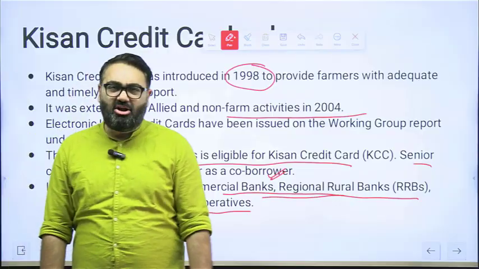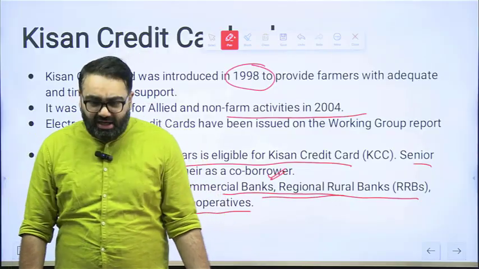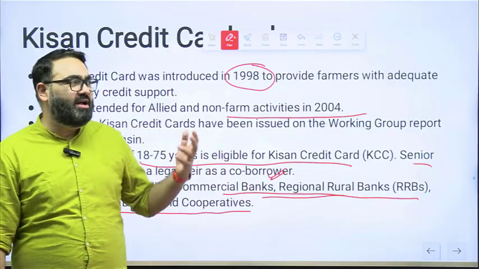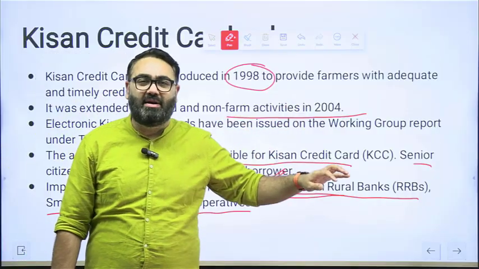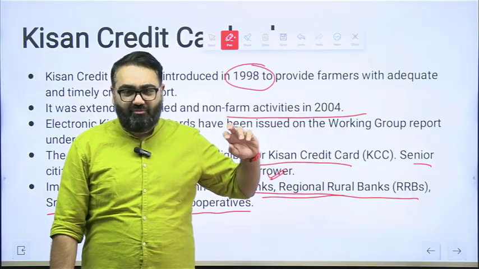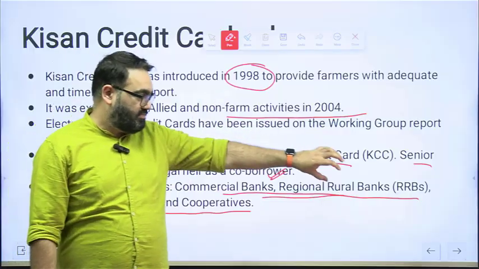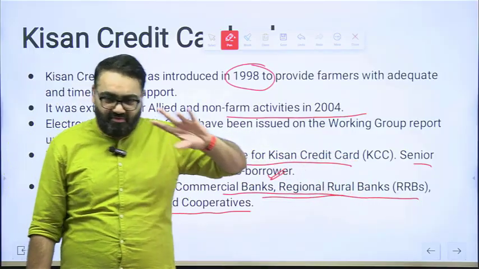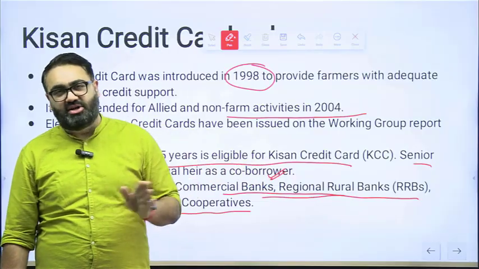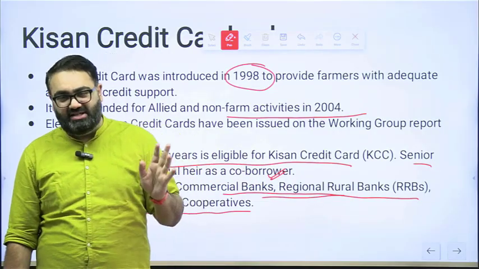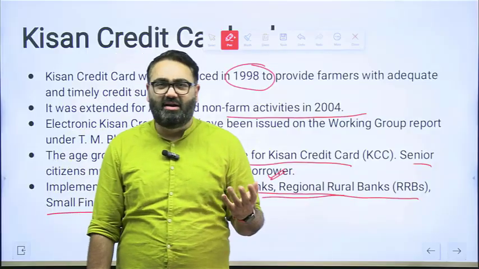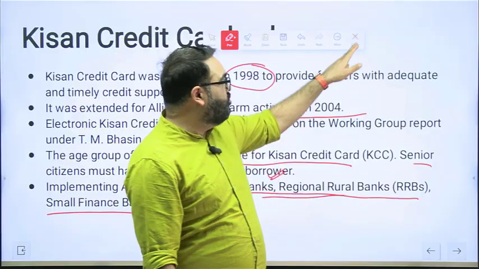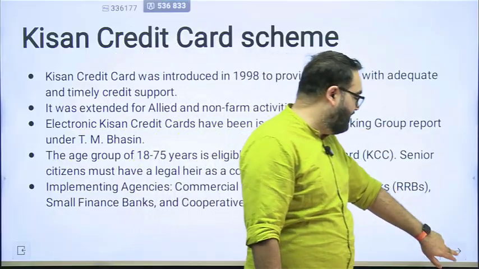It is a kind of loan only, just that you would not have to go to the bank time and time again. You would not have to take their permission and do all the small bits of paperwork. As long as the paperwork is done once, your identification has been proven once, the KYC etc. is done, you will get the card and you will have much more freedom to use it rather than coming to the bank every single time.